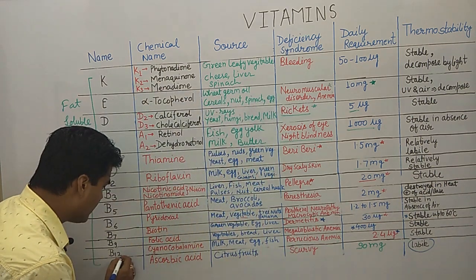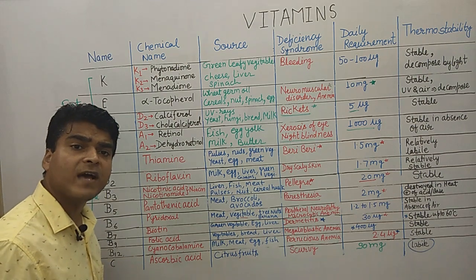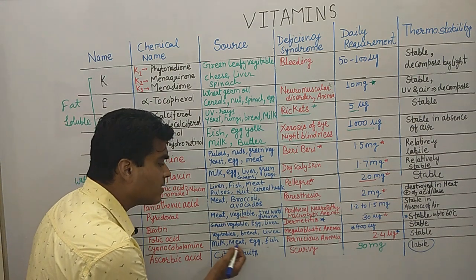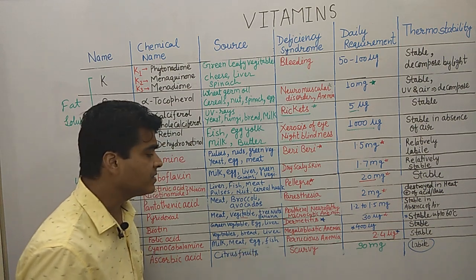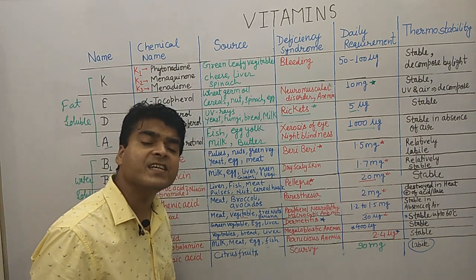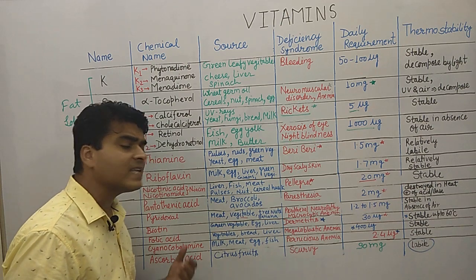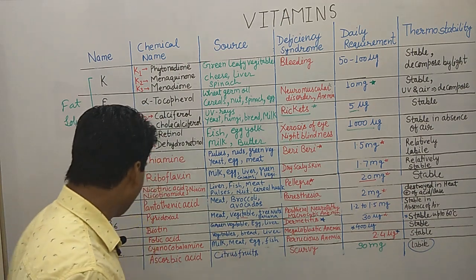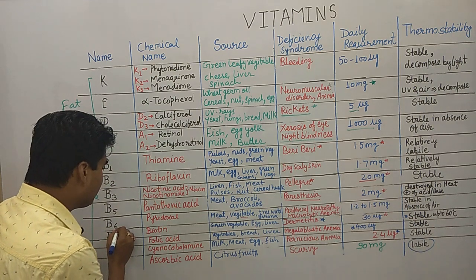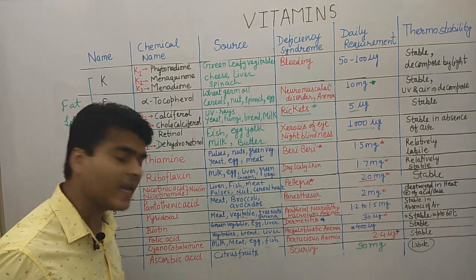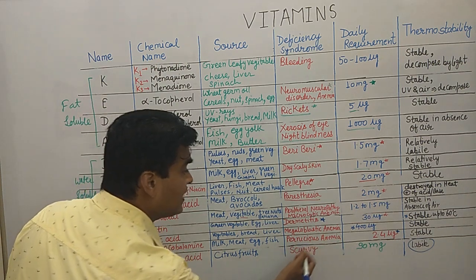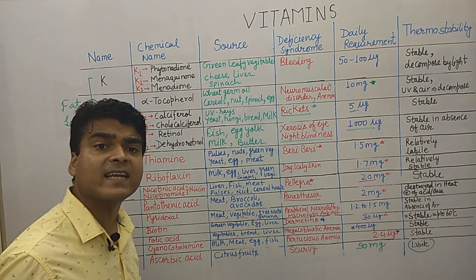Moving forward to vitamin B12. Vitamin B12 is known as cyanocobalamin, and the sources are milk, meat, egg and fish. Then it causes pernicious anemia. So pernicious anemia is also macrocytic anemia. So remember, on vitamin B6 we have a microcytic anemia. On B12 we have a pernicious anemia, that is macrocytic anemia.